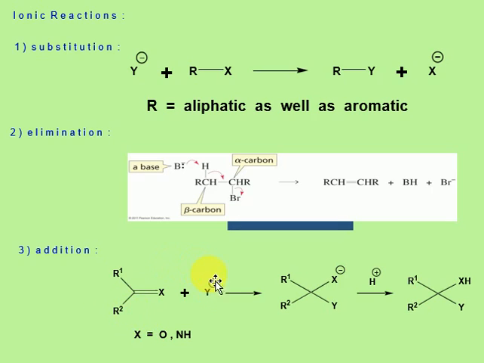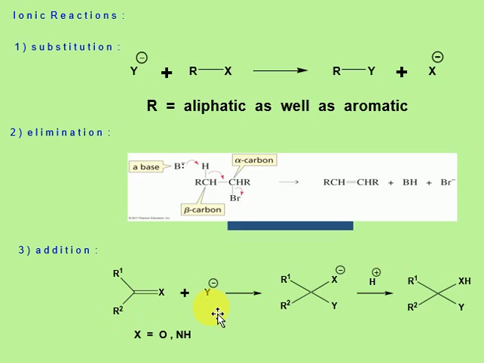In addition reactions, generally the substrates are olefins, or compounds which have unsaturation in their backbone. So in addition reactions, the reagent will attack on the double bonded carbon atoms to form the products.